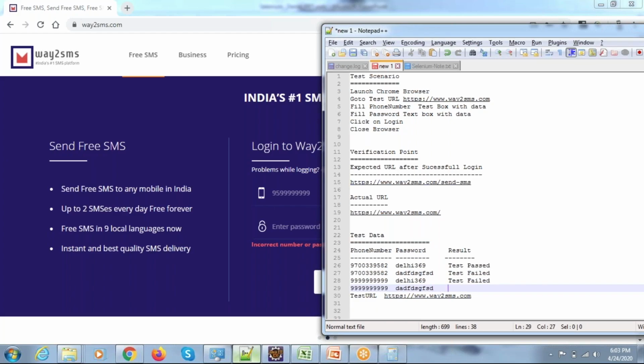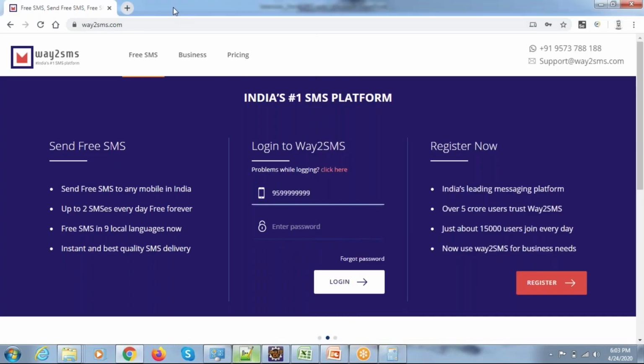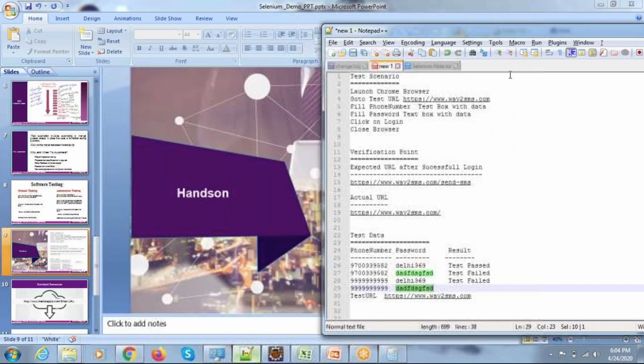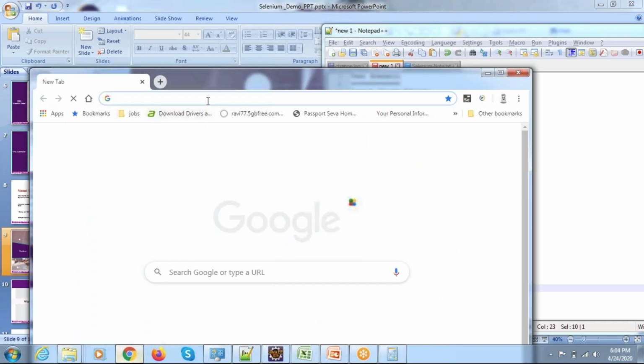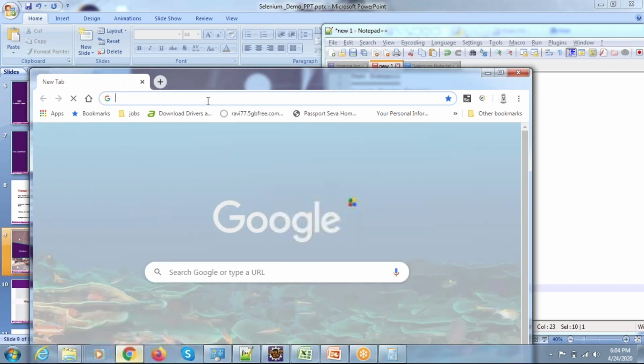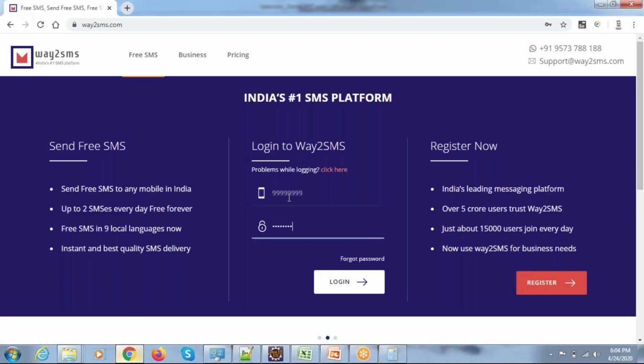Again, we are going to try with both invalid username and invalid password. Again, to test this login module, you need to launch the browser, pass the URL, and after passing the URL, give the username. So I'm giving an invalid username, an invalid password, and now I'm trying to log in. The login is unsuccessful due to the invalid data given by us.